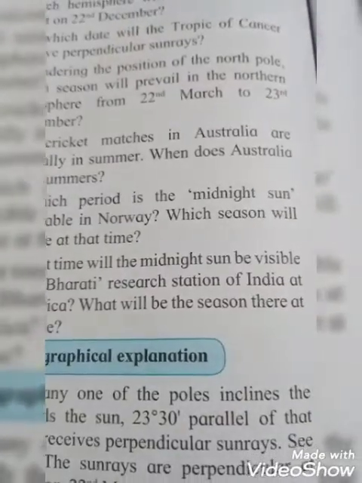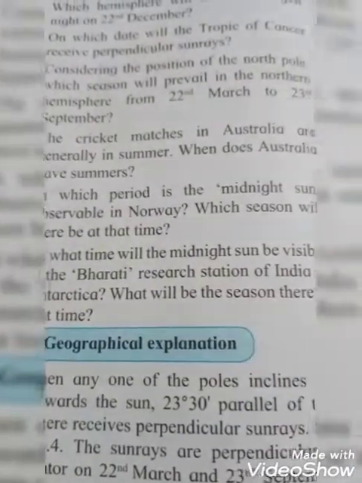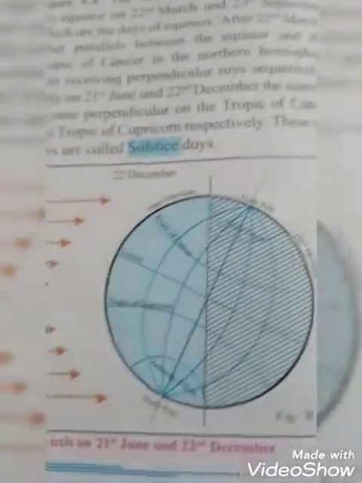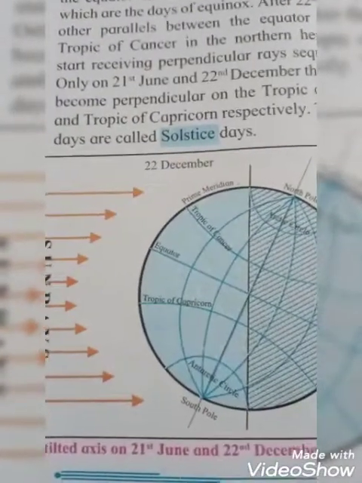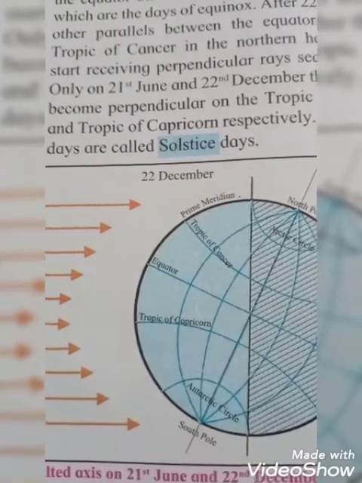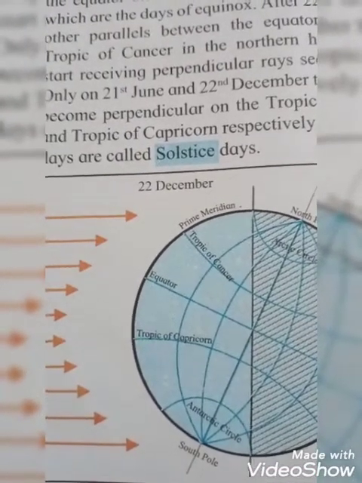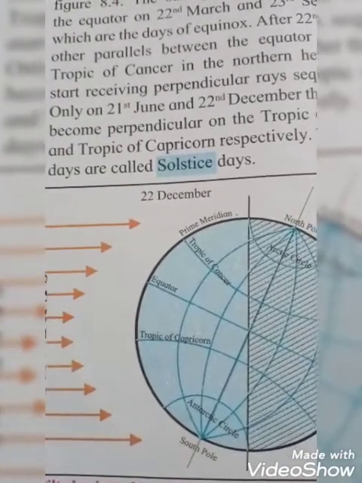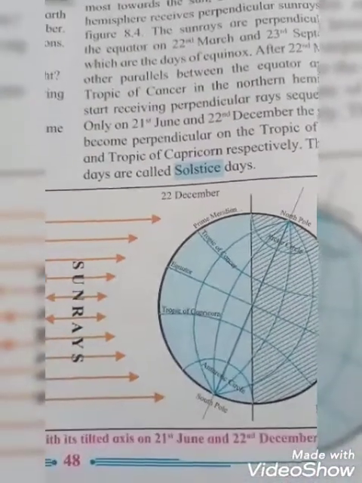Next question, considering the position of the North Pole, which season will prevail in the northern hemisphere from 22nd March to 23rd September? By observing this diagram, summer will prevail in the northern hemisphere.